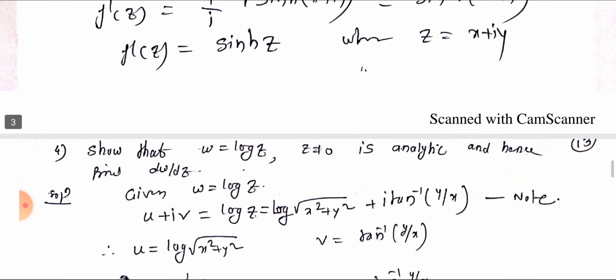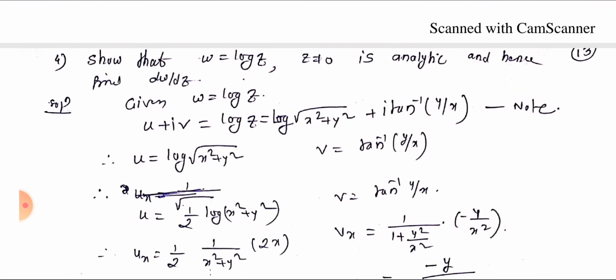Hence the solution. Similarly, the next example, show that w equal to log z, where z not equal to 0, is analytic, and hence find dw by dz. Here given w means f of z, that is equal to log z. So f of z equal to u plus iv, that is u plus iv equal to log z. So we write the given function in Cartesian form, that is log z equal to log of root of x square plus y square plus i into tan inverse of y by x. So therefore u equal to log root of x square plus y square, and v equal to tan inverse y by x.